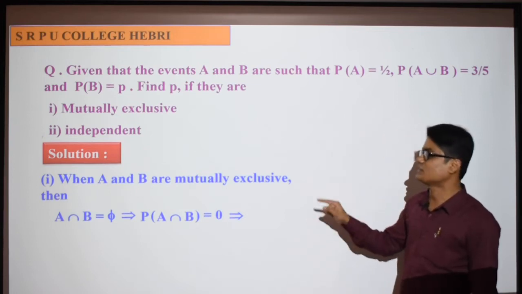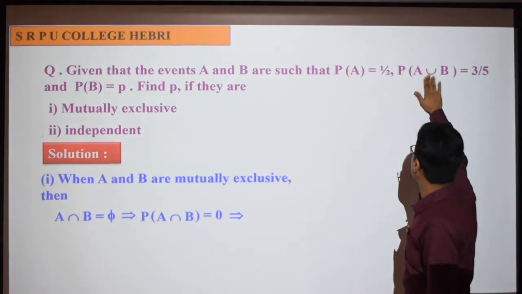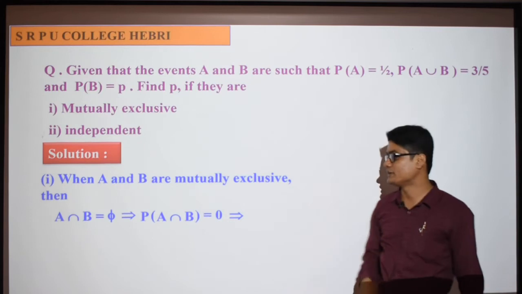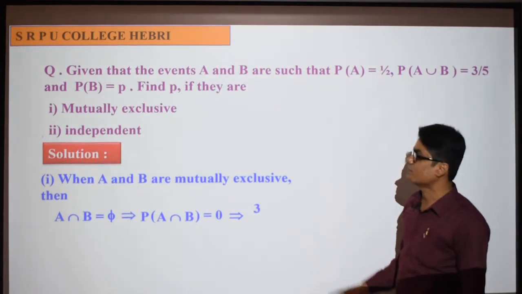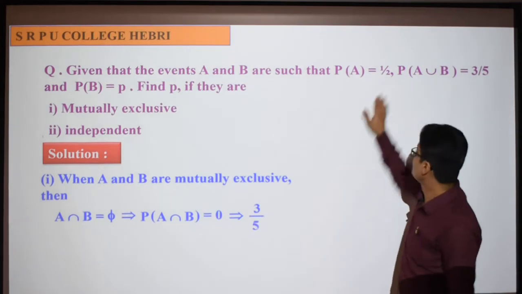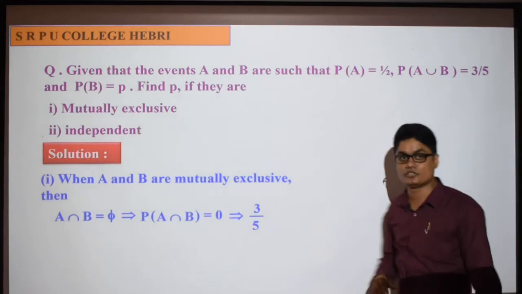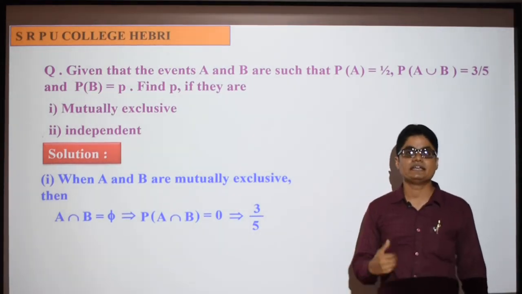Now using this condition, you have to find out the value of P. Okay, what we know, P of A union B is known, P of A is known, we have to find out probability of B. So if A intersection B is a null set, then use a formula which you learned in first PUC. What is that formula? P of A union B is equal to probability of A plus probability of B minus probability of A intersection B.